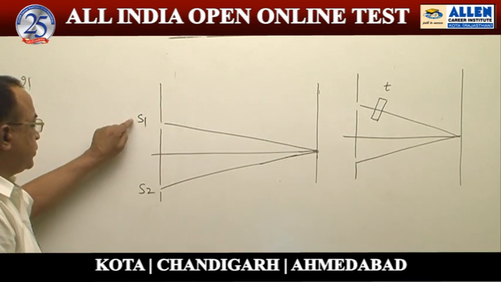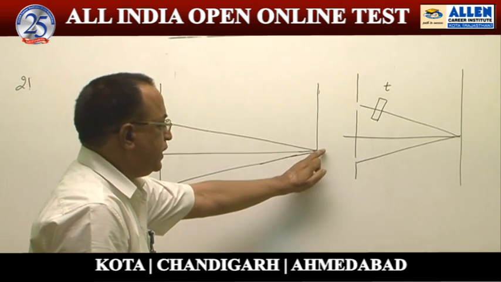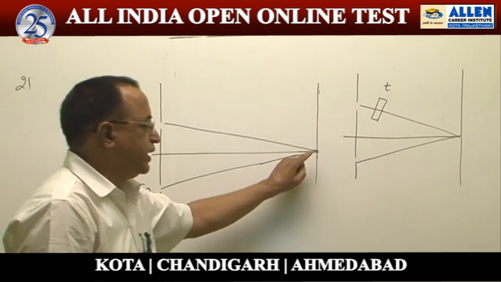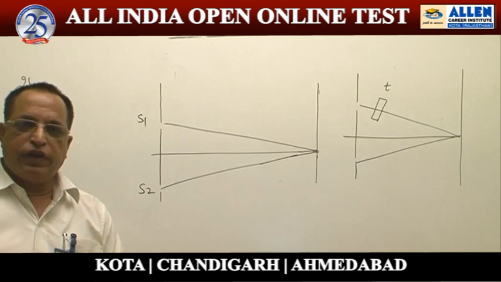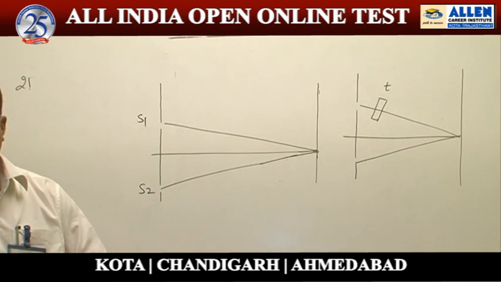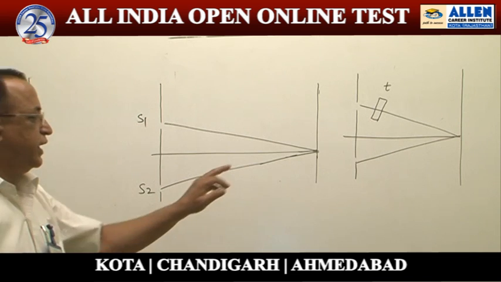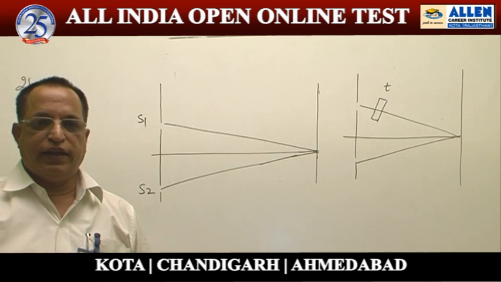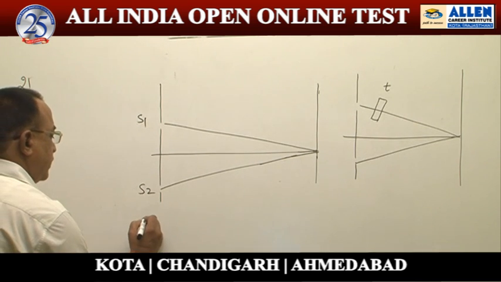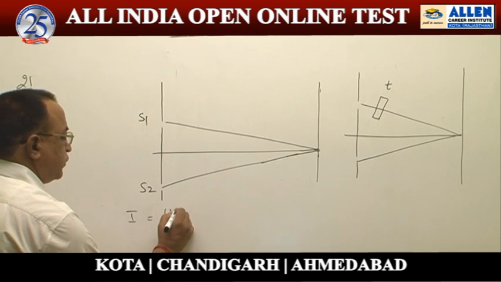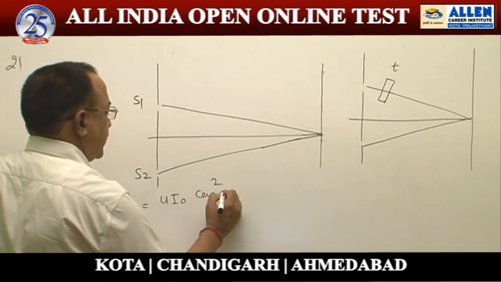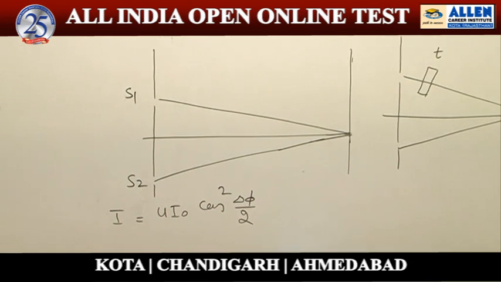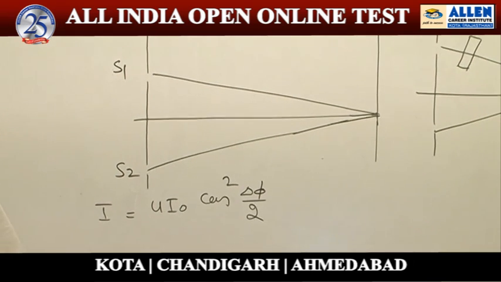If we are using only one source, the intensity here will be I naught. Due to the other alone, the intensity will be I naught. But if we use these two coherent sources simultaneously, then here the intensity will be 4 I naught. Due to interference, the intensity is given by I equal to 4 I naught cos square delta phi by 2. It is the intensity that we get in the interference pattern.